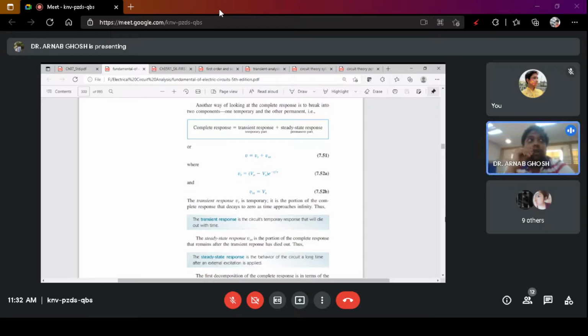So when I'm talking about the complete response of any circuit, it actually consists of two parts. One is the transient response, another is the steady state response. Now, why do we call the transient response the temporary part? This is because when I'm talking about the transient response, I am talking about a response that is entirely dependent upon time.